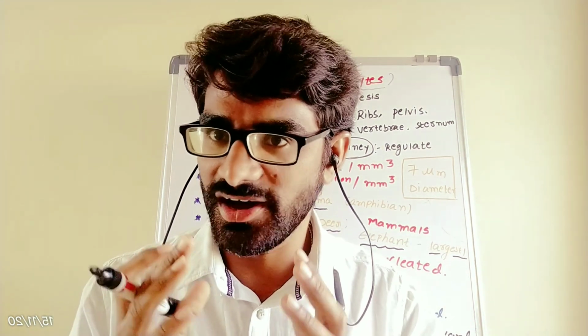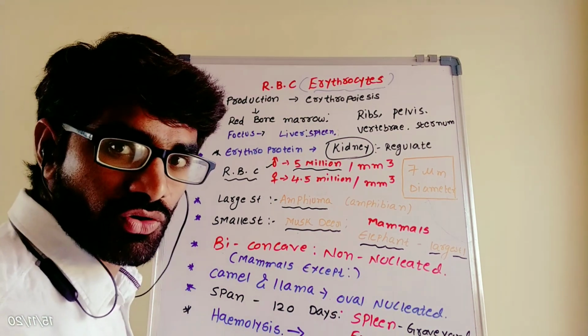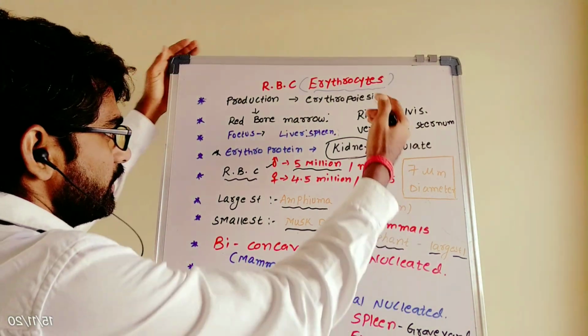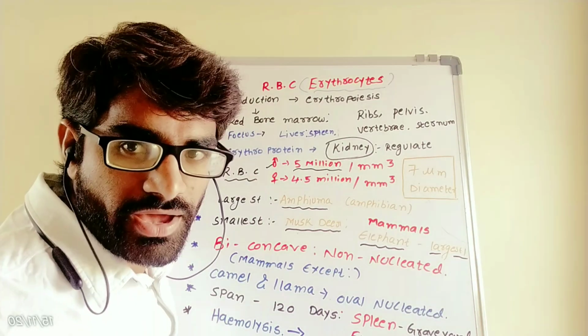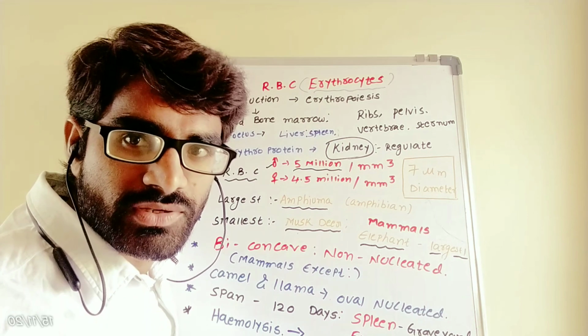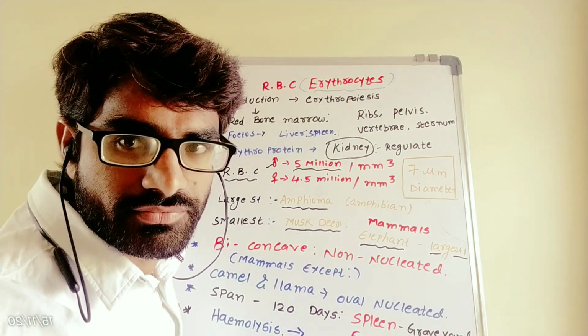Let's start with RBC. Red blood cells are known as erythrocytes. The formation of RBC is called erythropoiesis. It takes place in red bone marrow, which is present in the pelvis, ribs, sternum and vertebral column.